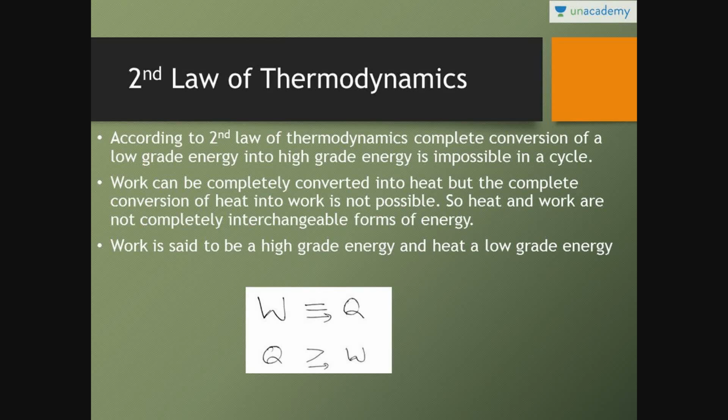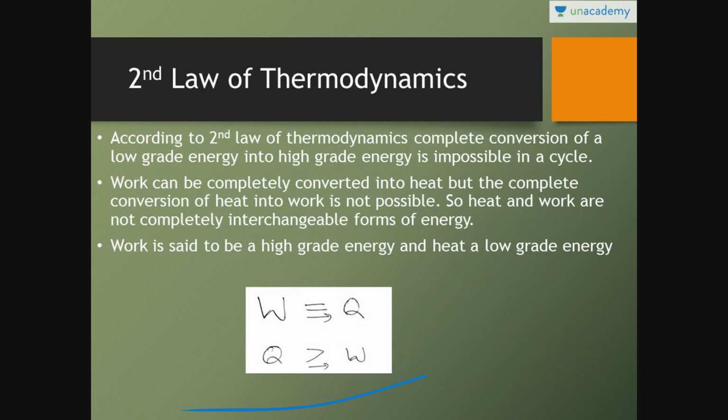So to start with, what is the second law of thermodynamics? According to the second law of thermodynamics, complete conversion of low grade energy into high grade energy is impossible in a cycle. As I have already told you, heat is a low grade form of energy. Heat is a disorganized form of energy, whereas work is an organized form of energy. Work is considered a high grade energy. So you can completely convert the high grade energy into low grade energy, but low grade energy cannot be completely converted into high grade energy.